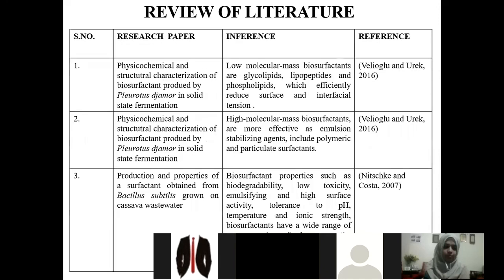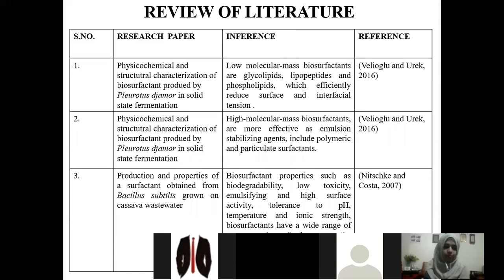The next slide. Now the literature review. Based on the molecular mass, there are two types of biosurfactant. First is low molecular mass biosurfactant, second is high molecular mass biosurfactant. Low molecular mass biosurfactants are effective in reducing surface and interfacial tension, and high molecular mass biosurfactants act as emulsion stabilizing agents. Biosurfactants have unique properties such as low toxicity, high surface activity, biodegradability, and tolerance to pH, temperature, and ionic strength. Due to these properties, they are widely used in food, cosmetic, pharmaceutical, detergent industries, etc.